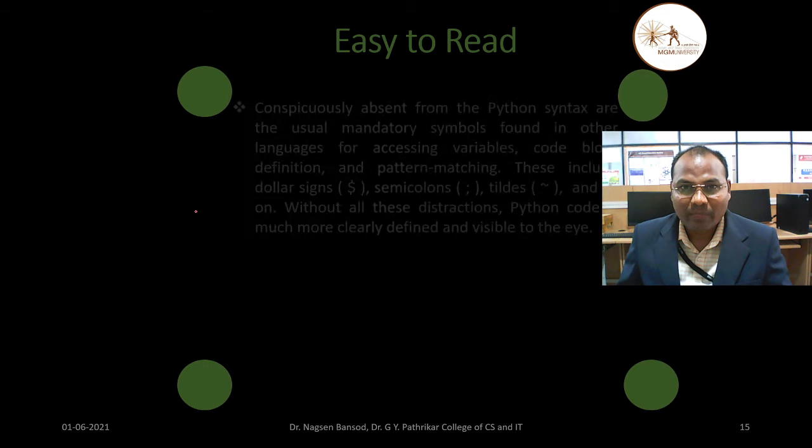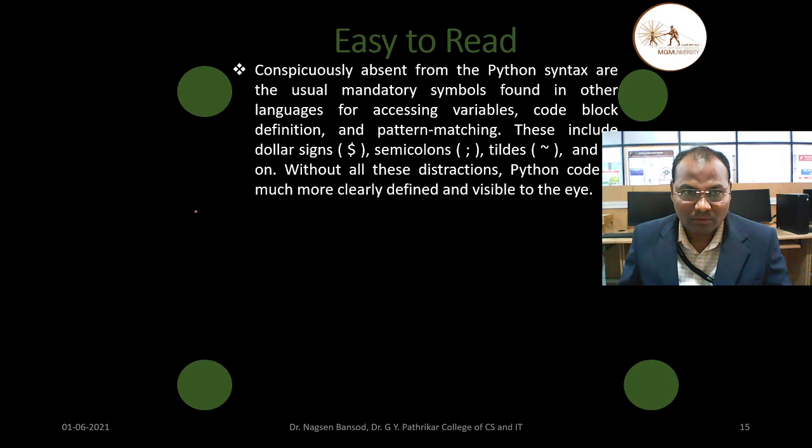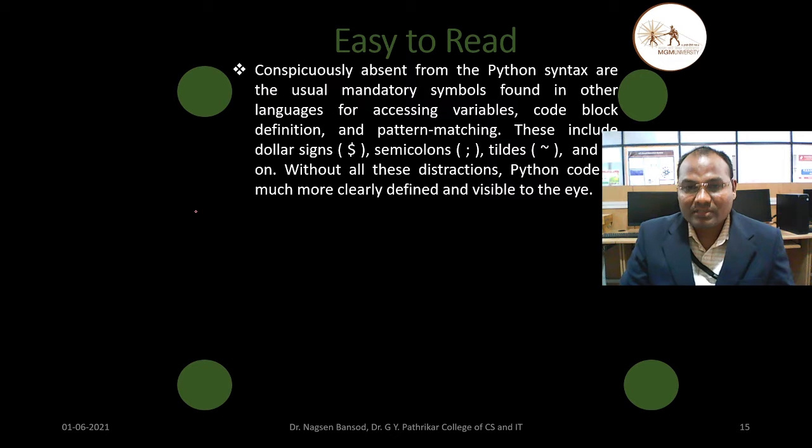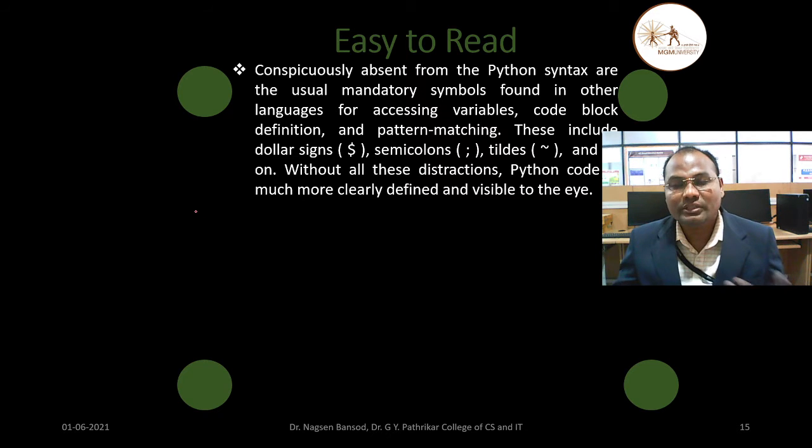and also Python is easy to read. Consequently, absent from the Python syntax are the usual mandatory symbols found in other languages for accessing variables. This programming language is similar to Java, C++, C. There is a similar kind of syntax we use in this Python programming. Therefore, it is easy to read. A direct statement we write in this programming, so it is easy to read.